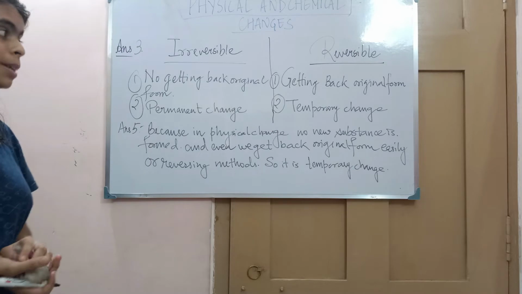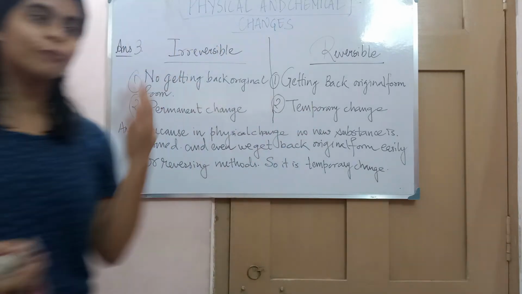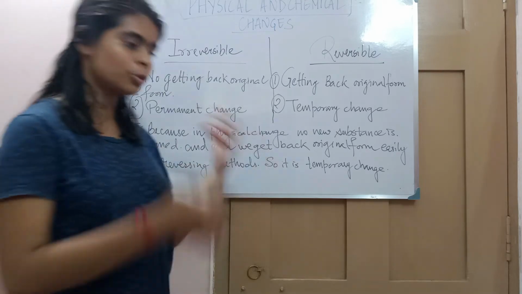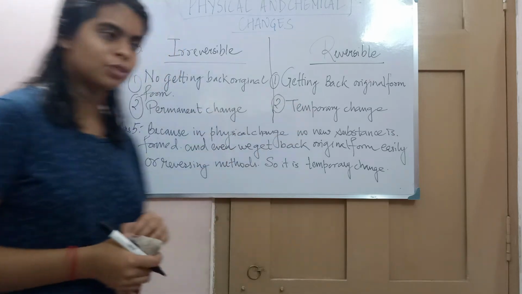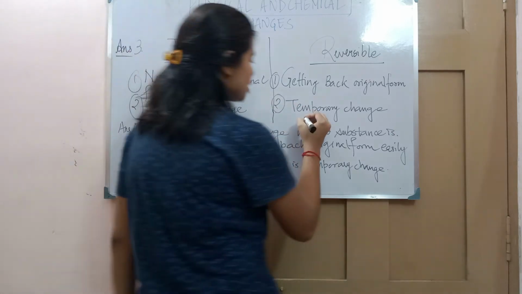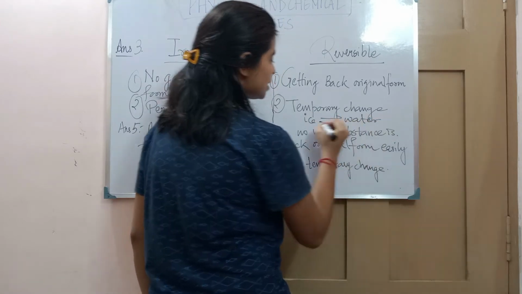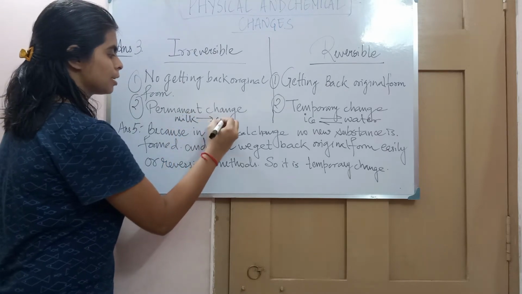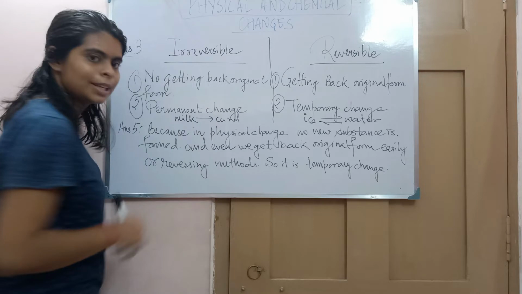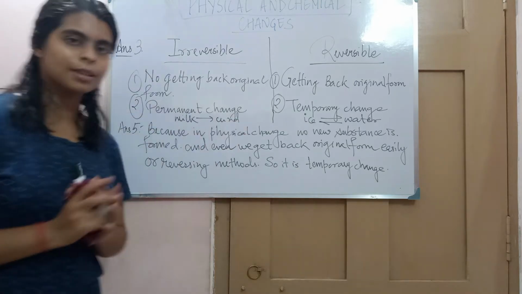And in reversible changes, since we can get back the original form, there is a way to go back. It can be undone, so it is a temporary change. For example, ice to water is reversible, and milk to curd is irreversible. So we can give these as examples of reversible and irreversible changes.